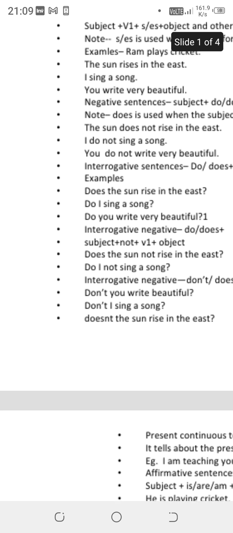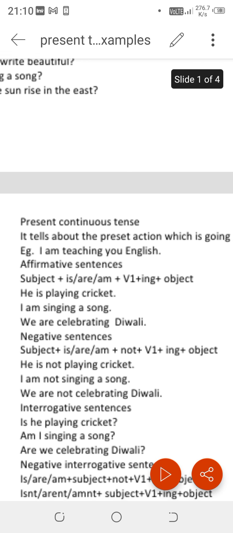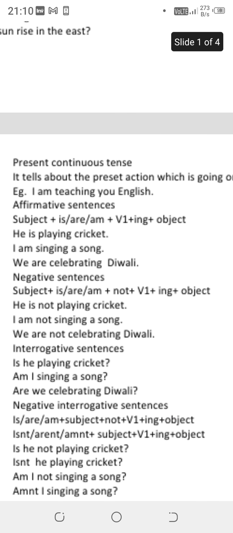So I hope you must have known the formats of the present indefinite tense properly. It is a very important tense, and you should practice it properly, otherwise you will forget the formats and rules, because so many students commit errors while using s or es, do and does, these things.